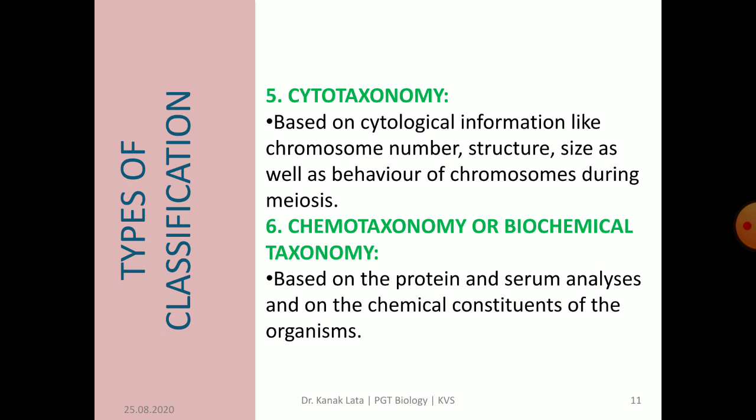It is based on the protein and serum analysis and on the chemical constituents of organisms. This type of taxonomy is particularly utilized in the classification of plants, as chemical constituents of plant species are stable and do not change easily.